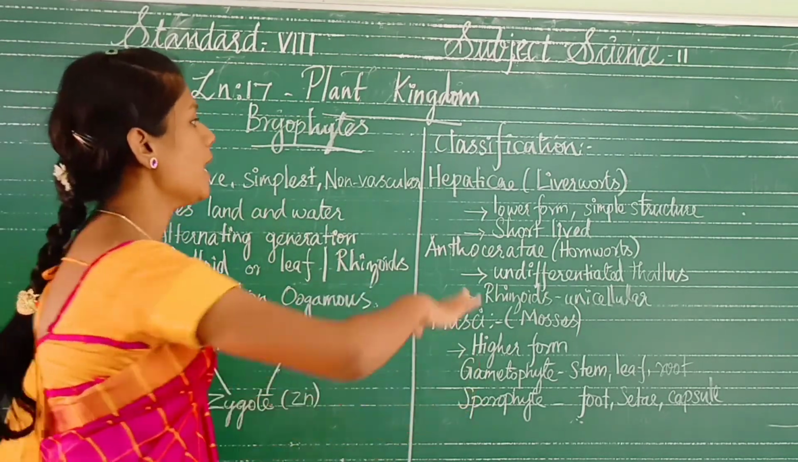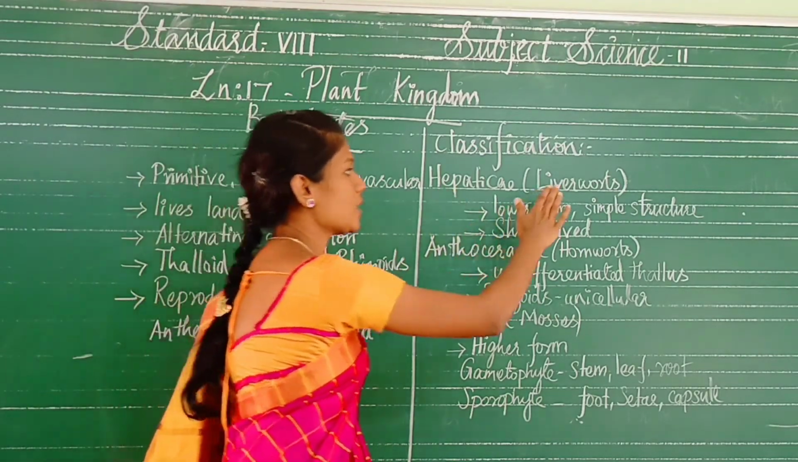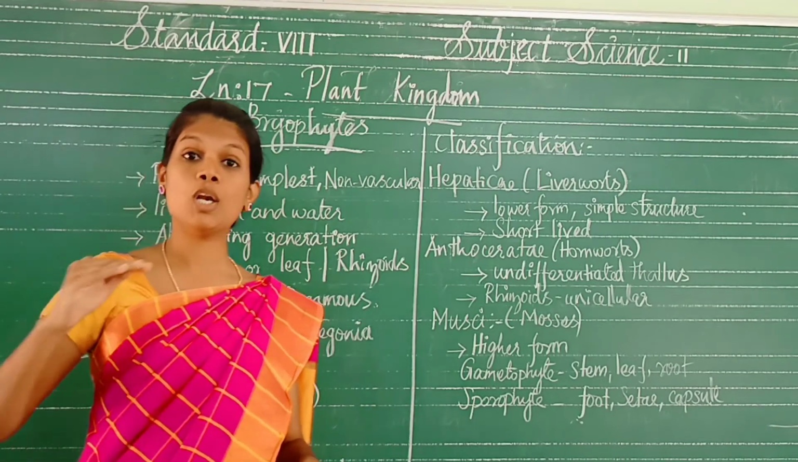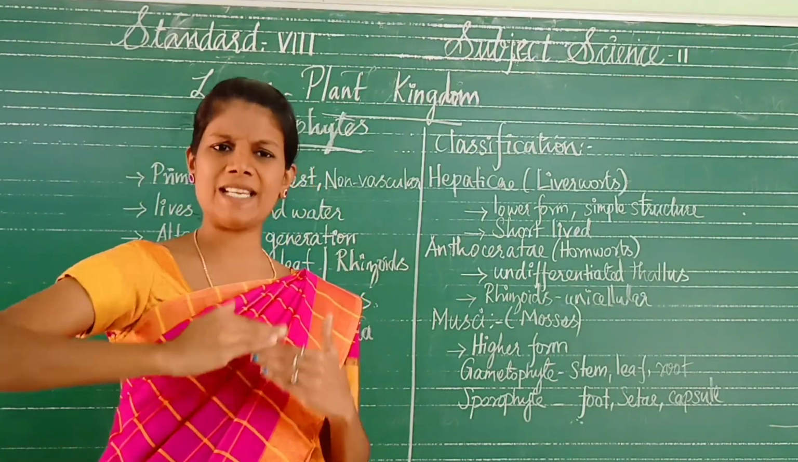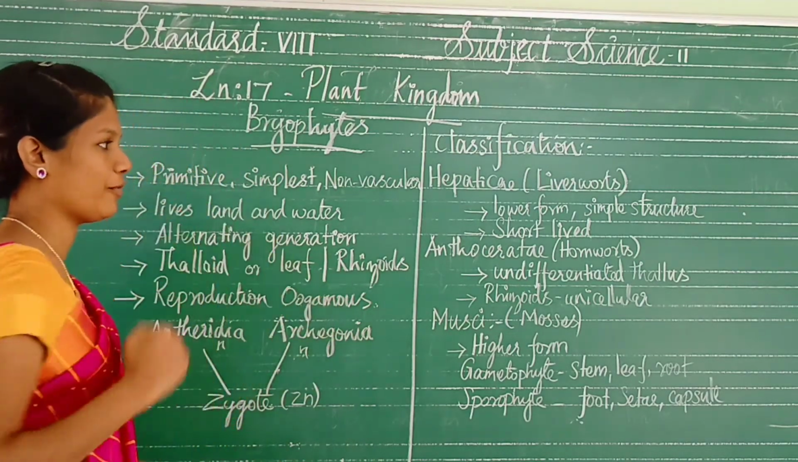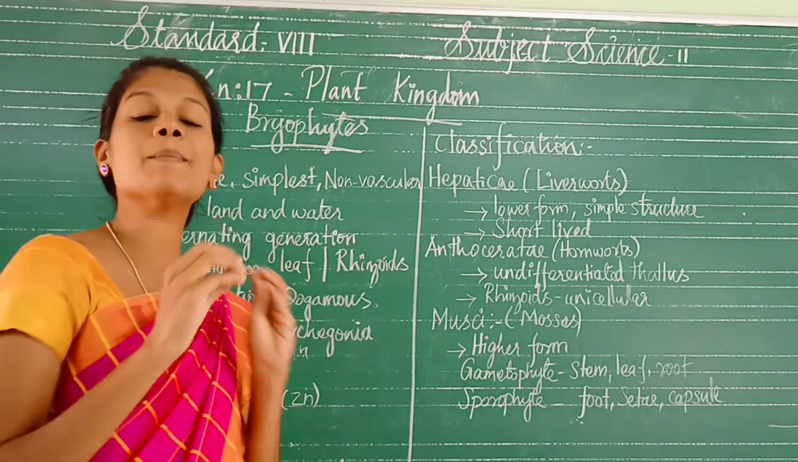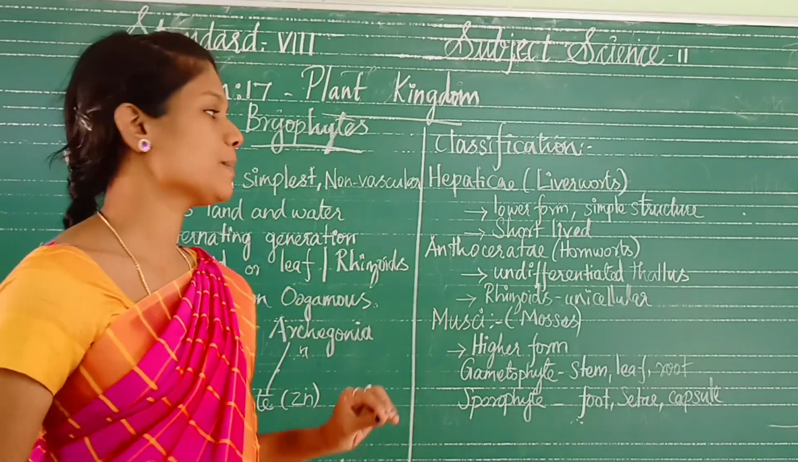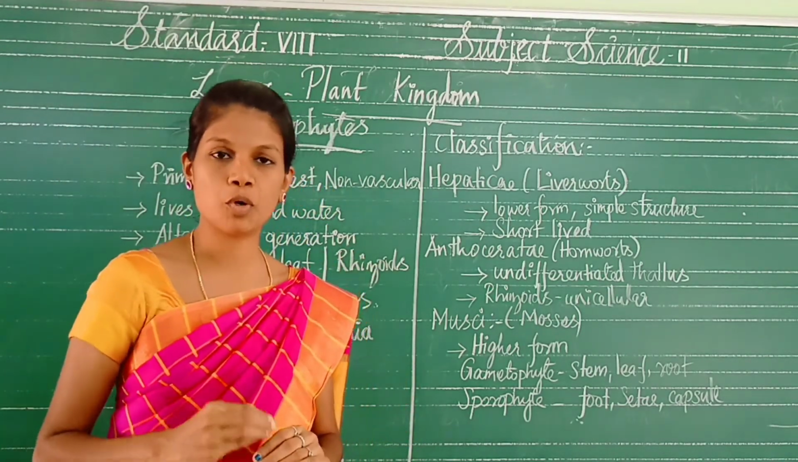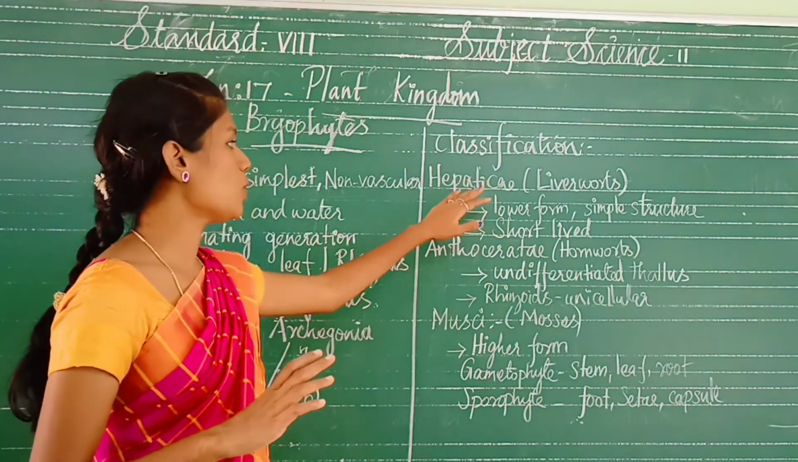First of all, Hepaticae are called liverworts. They are the very lower form of the bryophytes, the next stage after the algae. It is a lower form and the plant body has a very simple structure. The sporophytes are very short-lived. This is what Hepaticae are.